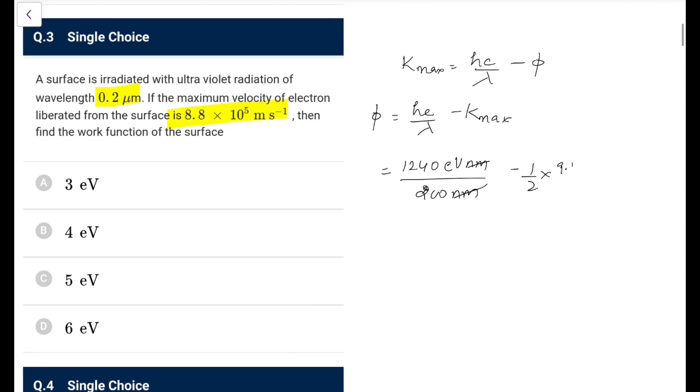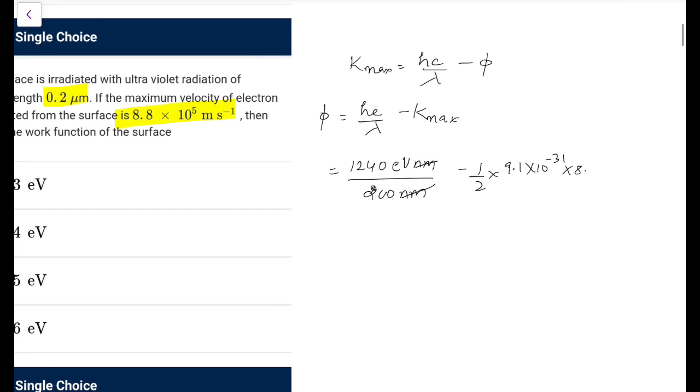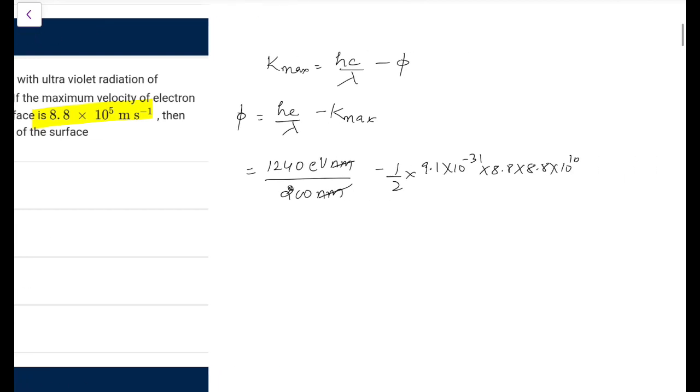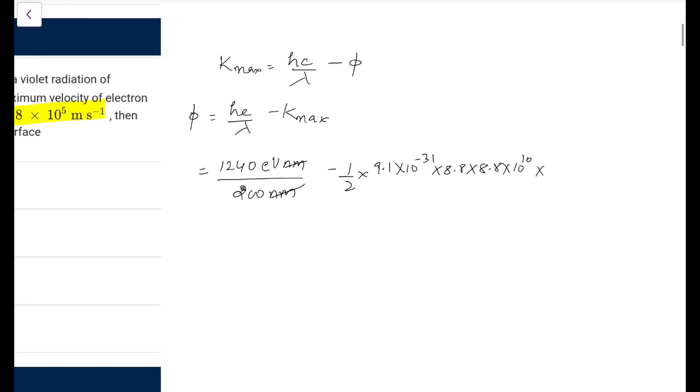Mass of the electron is 9.1 into 10 to the power minus 31 into v square, which would be 8.8 into 8.8 into 10 to the power 10, and you have to convert it into joules. So 1 eV is 1.6 into 10 to the power minus 19 joules, because that was in joules. So this will now be in eV.